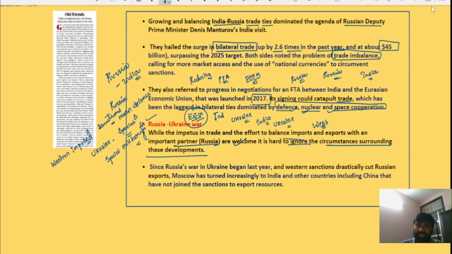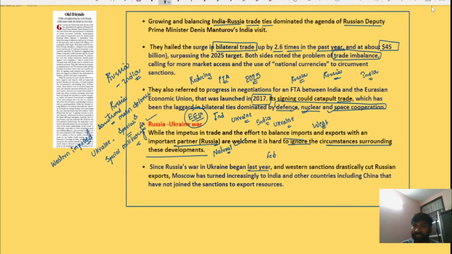However, since Russia's war in Ukraine began last year in February, the Western sanctions drastically cut Russian exports. Earlier, natural gas was the largest export, and European Union countries imported natural gas from Russia.